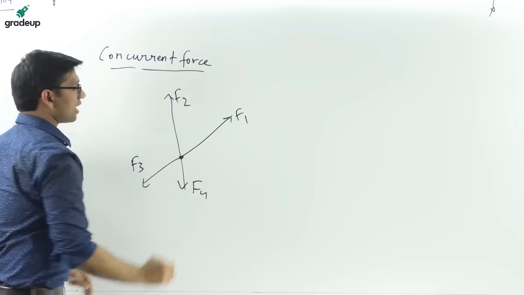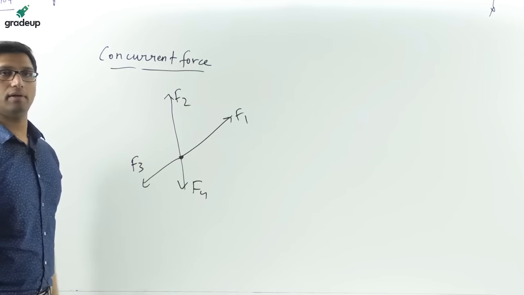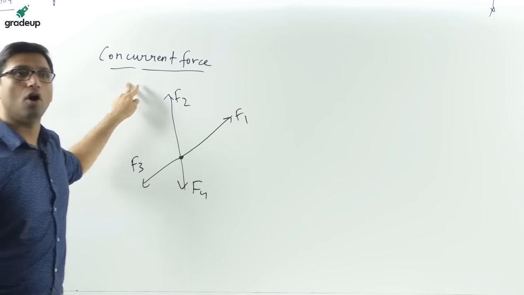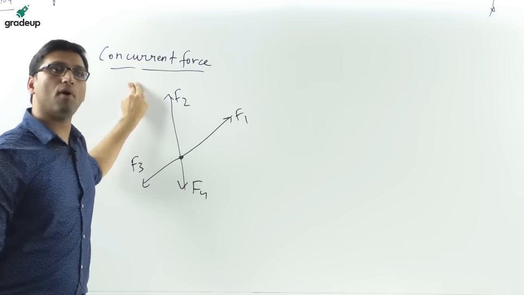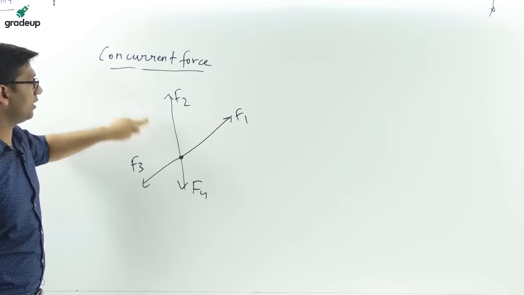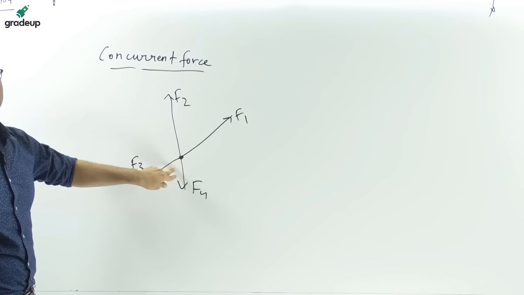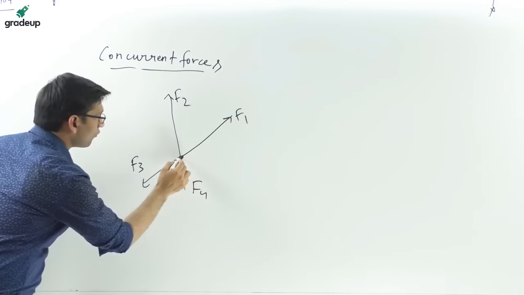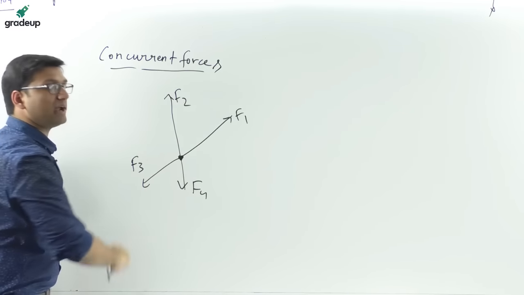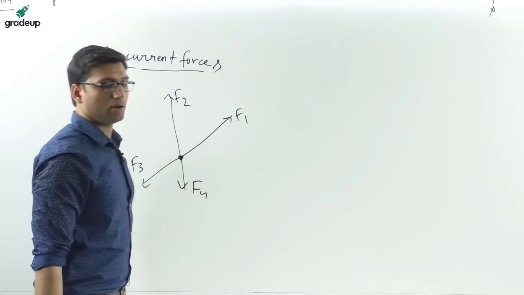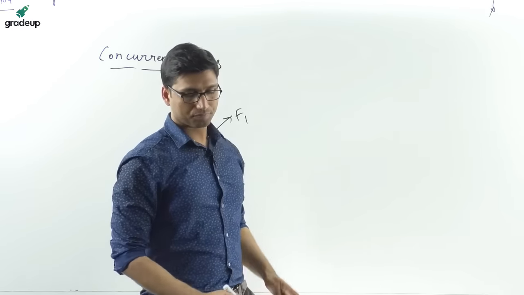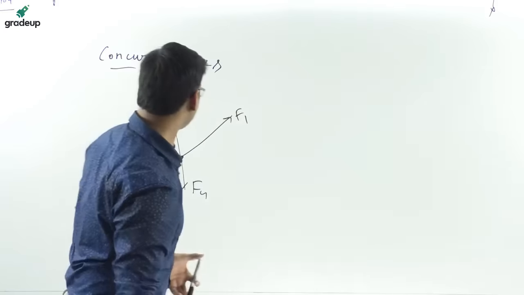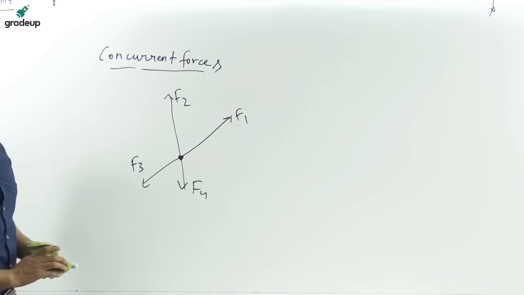All these forces are originating from the same point. Concurrent means those forces which are originating from the same point. Concurrent means same point. So those forces which act around a point are called concurrent forces.